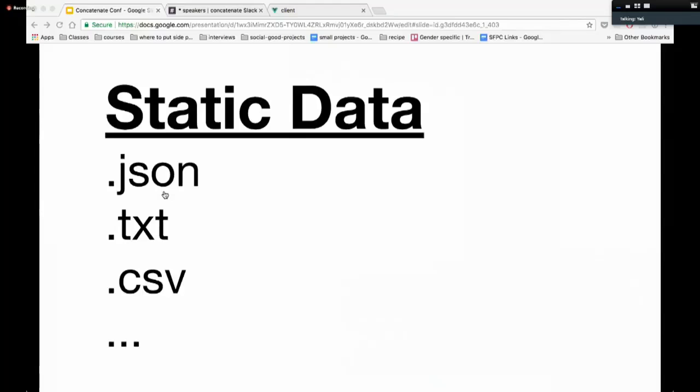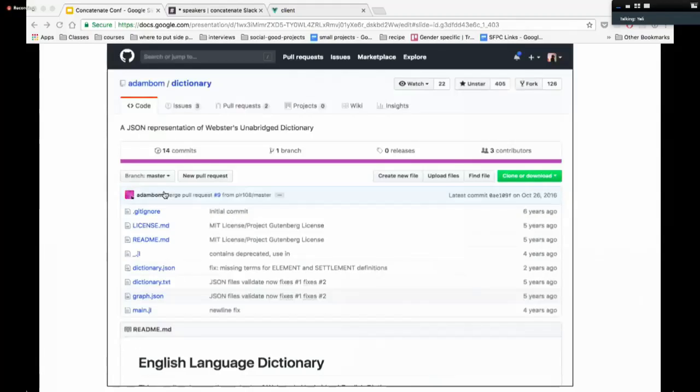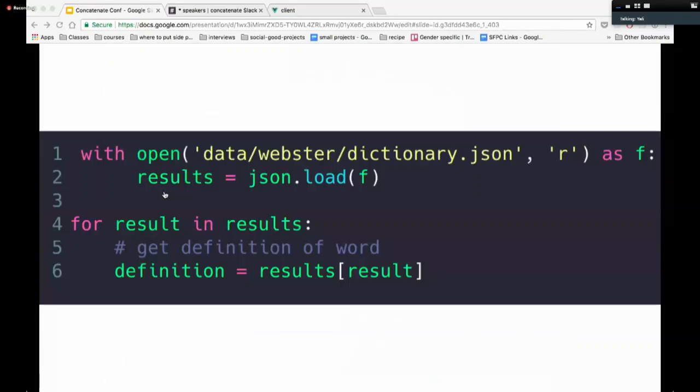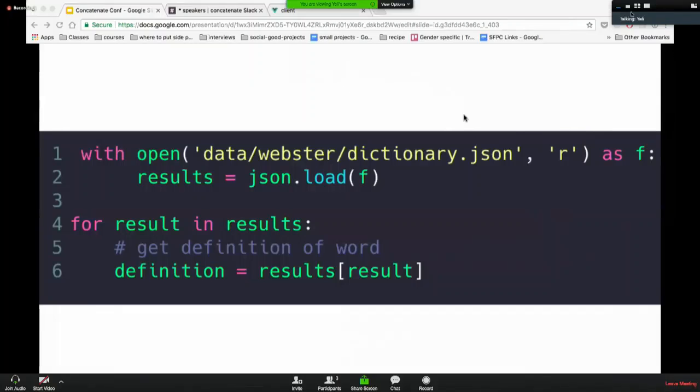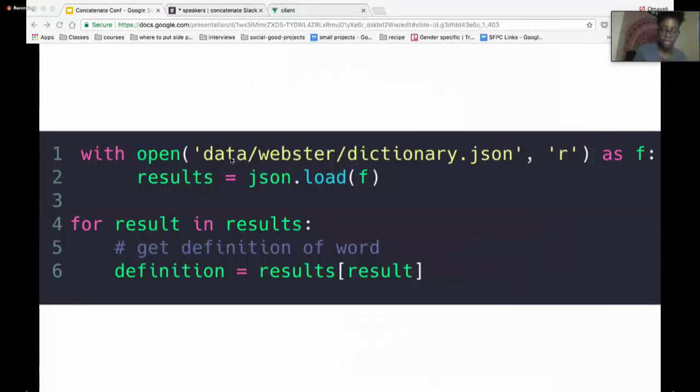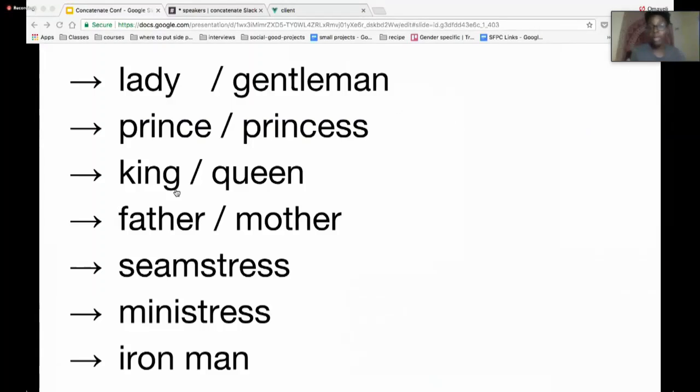This time it was a static data set. The second way you can get data is from static data sets in one of these other formats. I looked on GitHub and I found a dictionary in JSON format. I read that in using Python. Python has a JSON module that you can just import. It comes loaded with Python. I used the JSON module to open this dictionary of terms. Then for each of those results in the terms, I got the definition for that term. So now we have all these dictionary words. We have all the words from a dictionary.